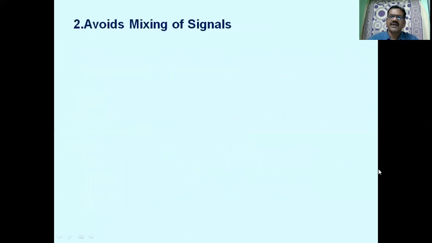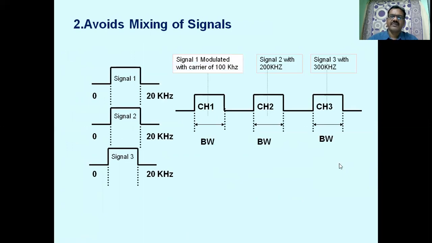The second one is avoids mixing of signals. Let us see one signal, signal 1, which is from 0 to 20 kilohertz. Another signal, a message signal, which is also 0 to 20 kilohertz, for example, audio range. Signal 3, 0 to 20 kilohertz. Without modulation, if we transmit signal 1, signal 2, and signal 3, they will be mixed up in the channel. The reason is all the frequencies are from 0 to 20 kilohertz. There will be an interference in the channel.